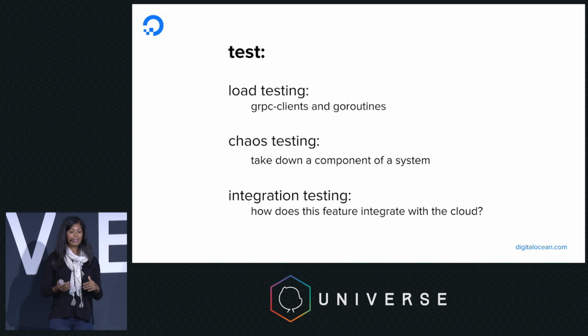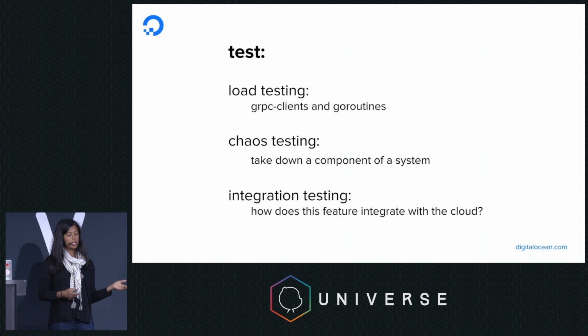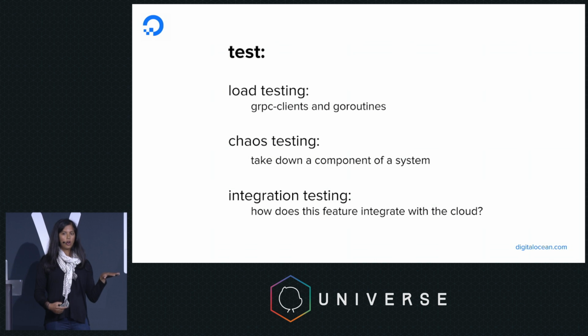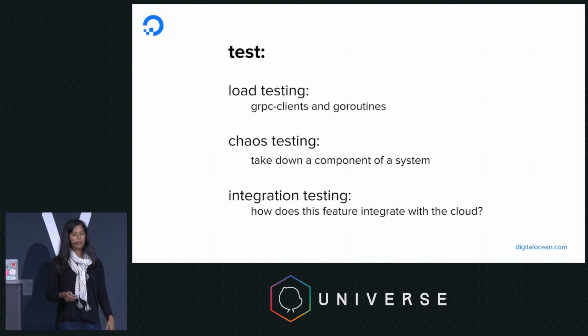We also do a lot of chaos testing, given that every component often is part of a larger system. So we like to see how failover occurs or how recovery occurs when a component goes down. And of course, we also do a lot of integration testing, especially on the networking services team. We kind of work at the bottom of the stack, largely operating on the software-defined network, on the hypervisor. So it's very important to ensure that any new service that we push out to production integrates well with the rest of the cloud.